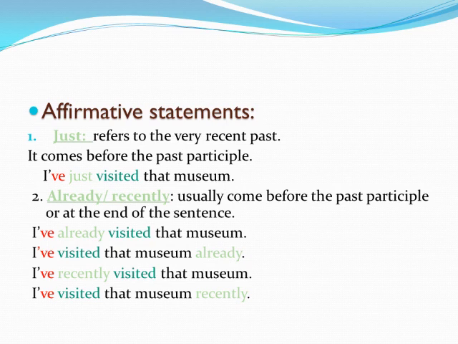Two, already and recently usually come before the past participle or at the end of the sentence. I have already visited that museum. I have visited that museum already. I have recently visited that museum. I have visited that museum recently. And also we have for and since. Later on, inshallah, we will talk about them.